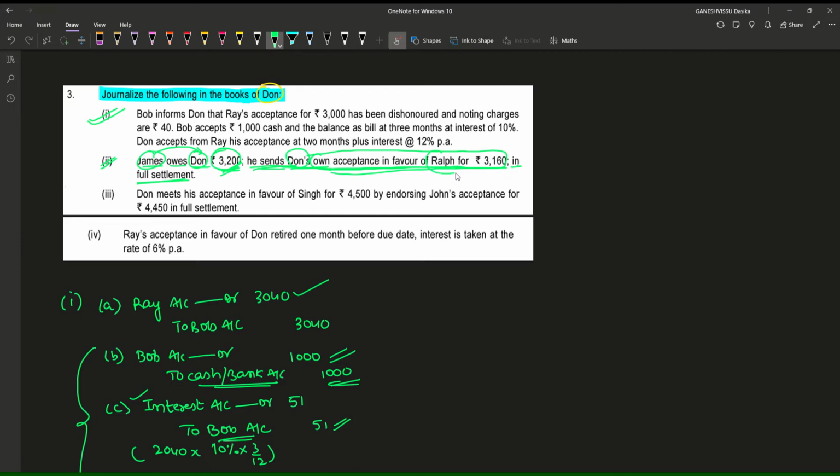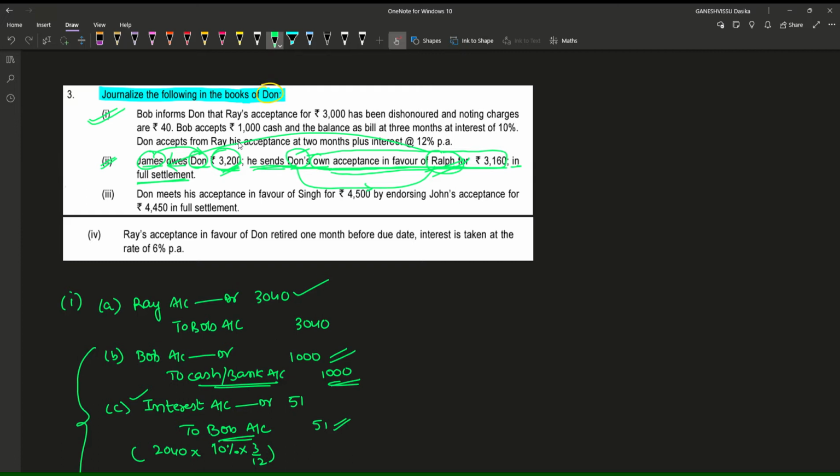Previously, Ralph is liable to receive from Dawn. That means Dawn is liable to Ralph, for which he has given bills payable. That means that is bills receivable for Ralph. Okay, that bills receivable has been endorsed to James. That bills receivable which has been given by Dawn means he has given his acceptance for payment of that amount to Ralph.